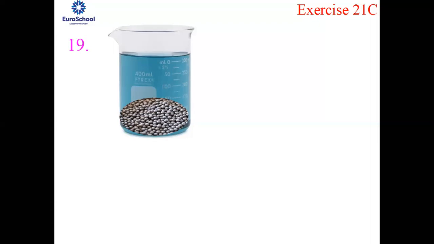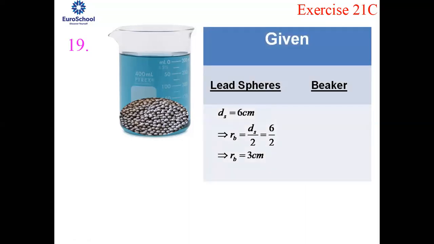So now you have a cylinder, a beaker here, and the lead spheres are dropped inside the beaker. And now the dimensions are being given to us. Check out the units, please, in the beginning itself. Now what are the dimensions given for the lead spheres?